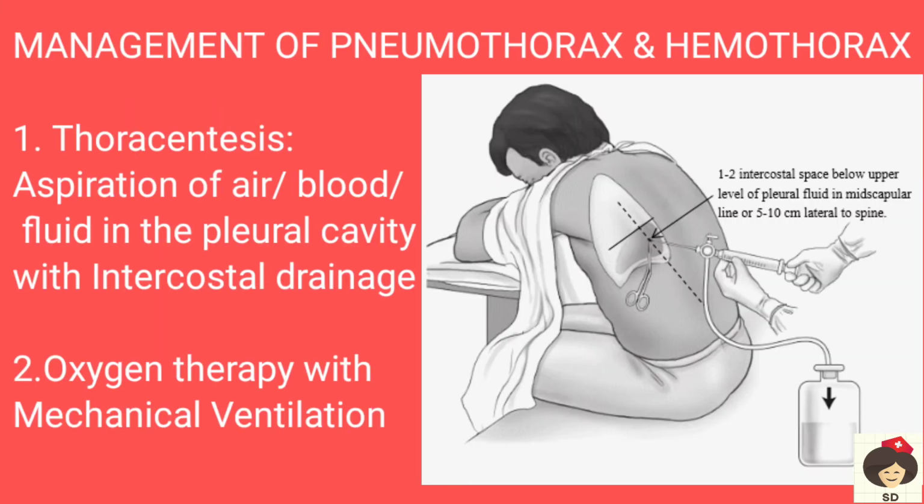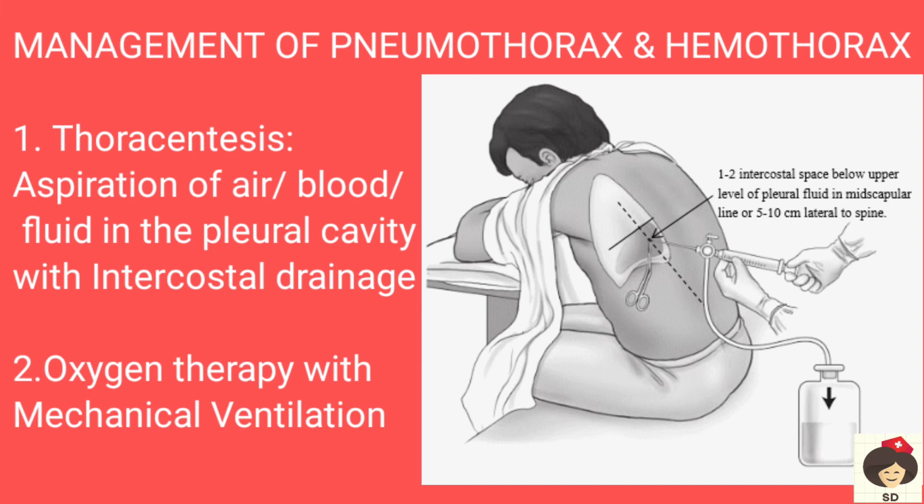Okay, next is management of pneumothorax and hemothorax. So the first procedure they do is thoracentesis. Thoracentesis is aspiration of fluid from the pleural cavity. So that is, we can aspirate air or blood or fluid. So air always floats high.